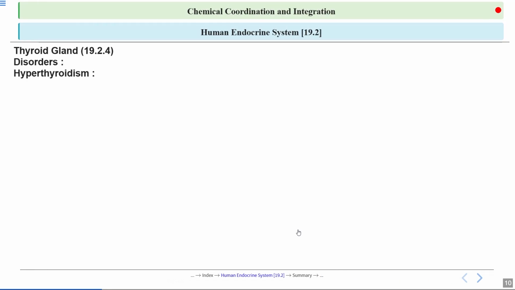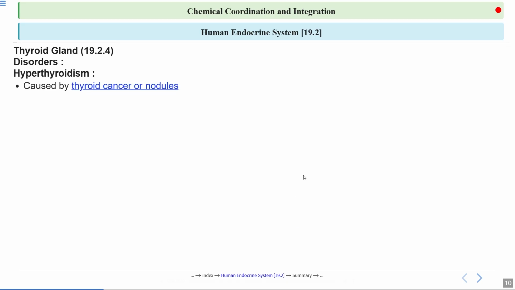Let's talk about other disorders as well. So let's talk about hyperthyroidism. It is when the thyroid gland produces too much thyroid hormone, speeding up bodily functions, and it causes weight loss, rapid heartbeat, and anxiety. Common causes include Graves' disease, when the immune system attacks the thyroid. It's treated with medicine, surgery, or radioactive iodine.